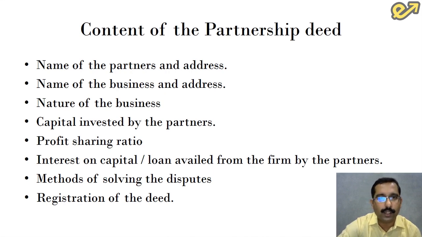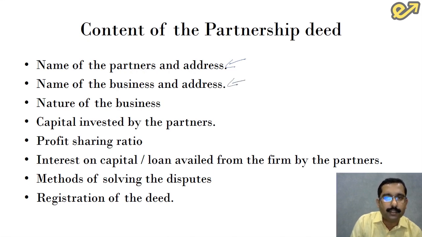So what does it include? It includes the name of the partners and address. So who are the partners and where they reside is to be written. Name of the business and the address, where is the business being carried out. Next is the nature of the business. What is it that the business does? Do they deal with goods, services, production, distribution? Whatever they do, it has to be described in detail in the partnership deed.